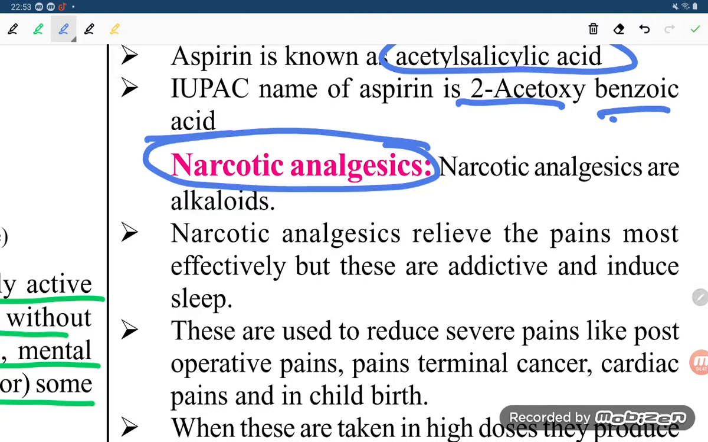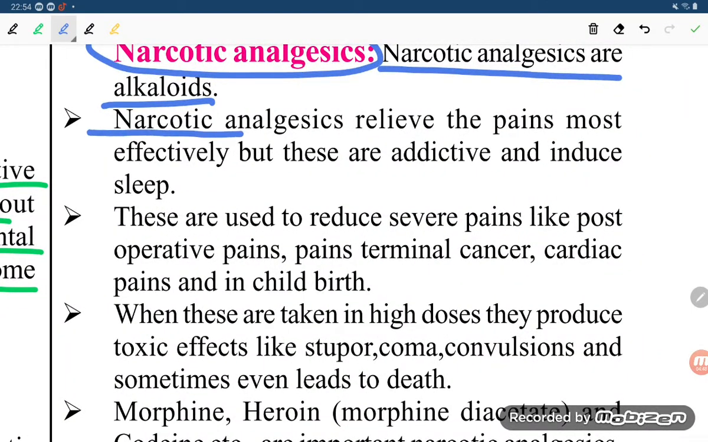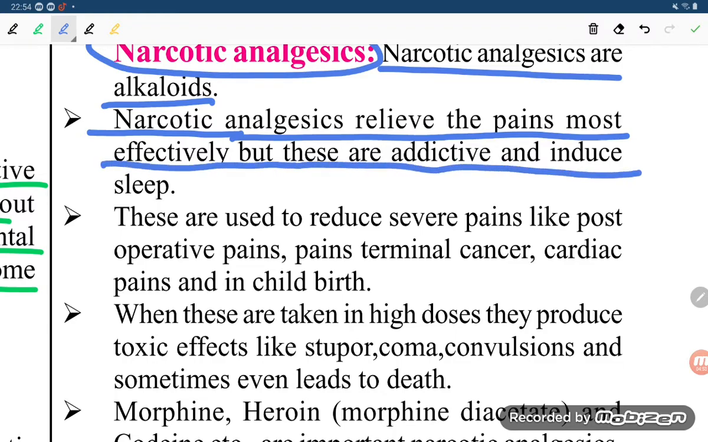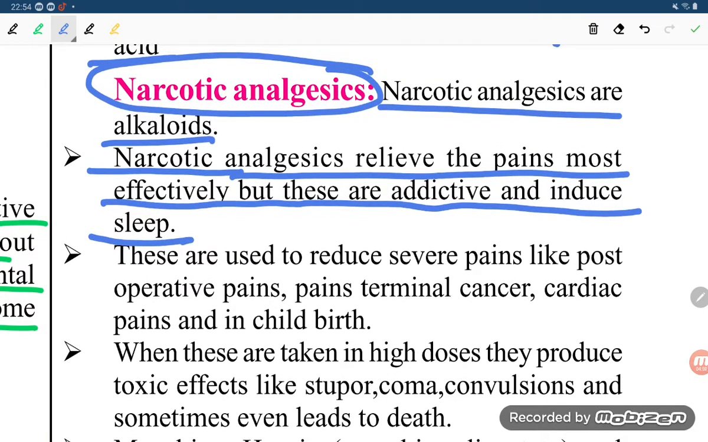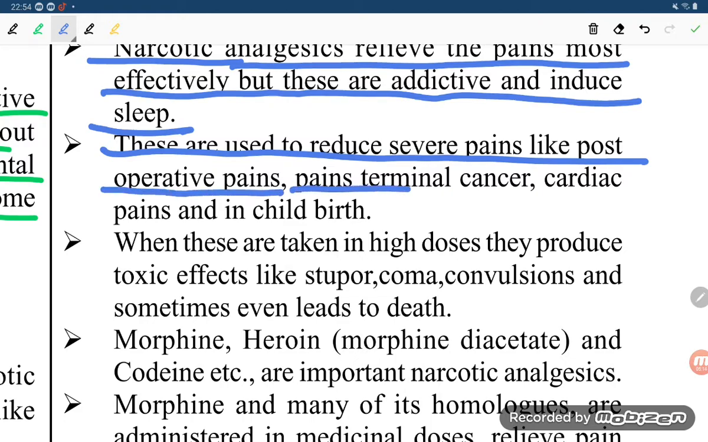Now the next class is narcotic drugs. Narcotic analgesics are alkaloids. Narcotic analgesics relieve pain most effectively, but these are addictive and induce sleep. When you are taking narcotic drugs, you will become used to them. These are used to reduce severe pain like post-operative pain, terminal cancer, cardiac pain, and childbirth.